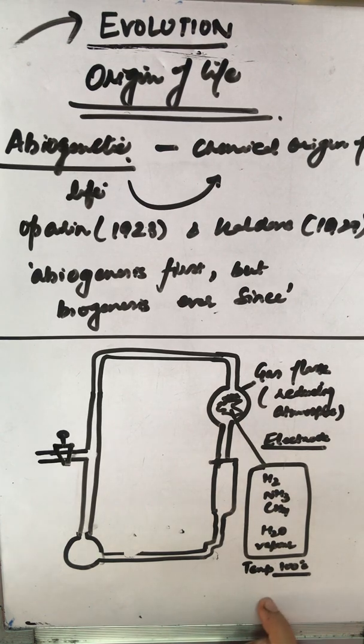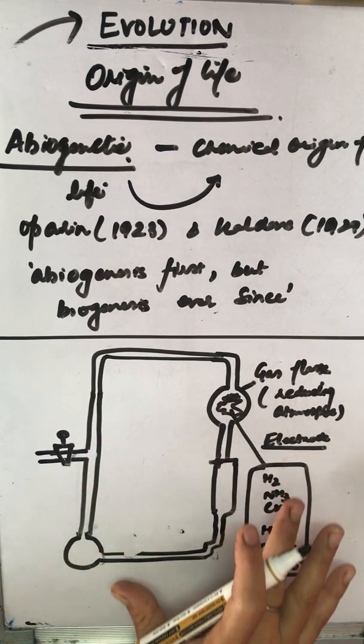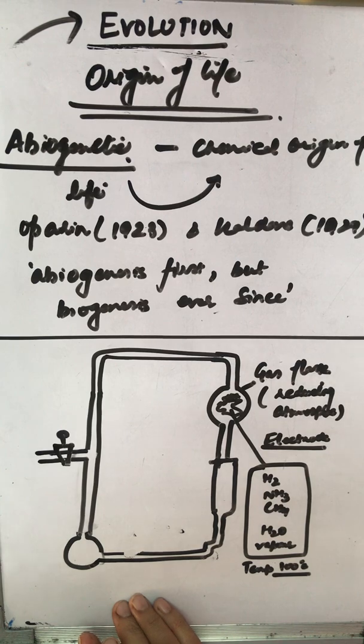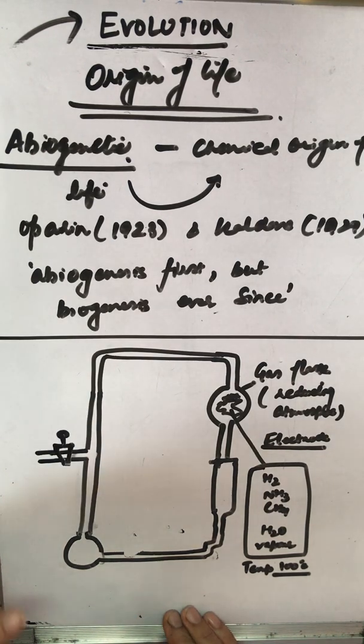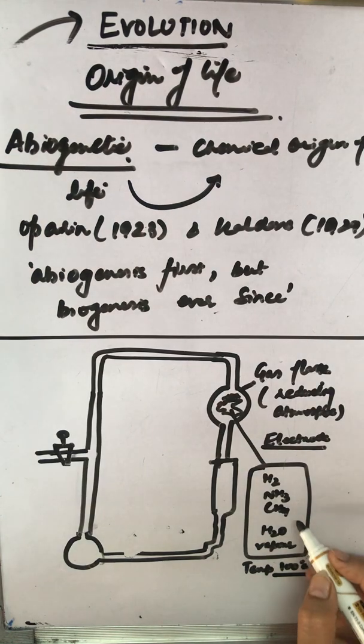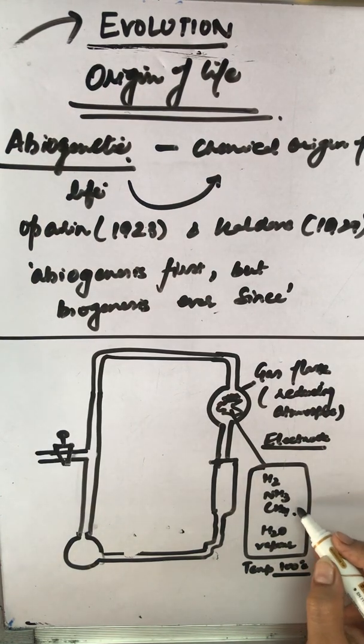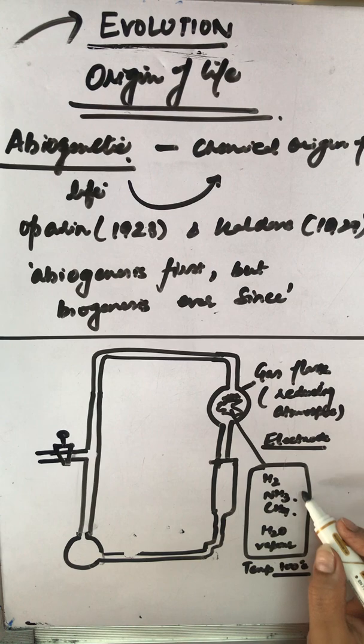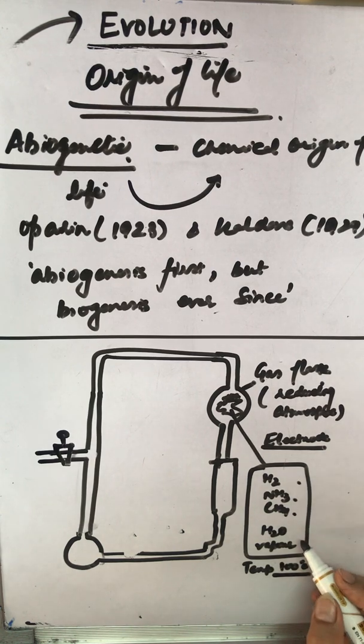Okay, what did they do? They maintained the same environment, the simulated conditions thought to have existed on the primitive earth. They circulated a mixture of methane, ammonia, hydrogen and water vapors.